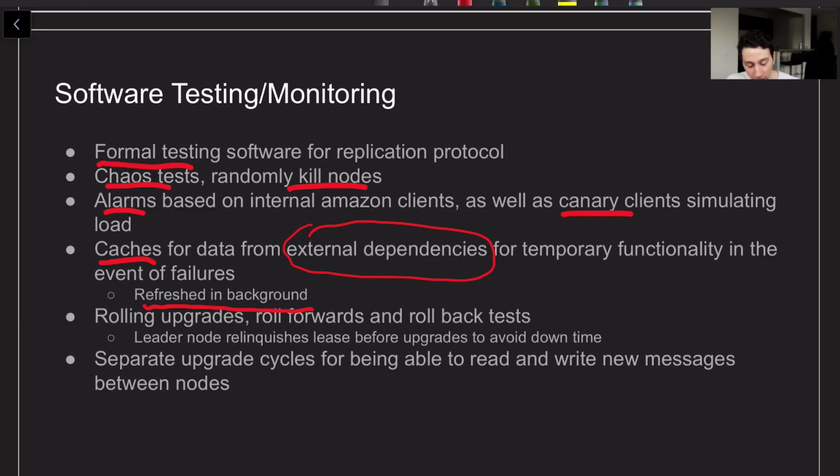They'll also do things like rolling upgrades, where they're going to roll forward and roll back their upgrades to ensure that you can do those safely in the event of bugs that they find. And when they do so, it would be bad if you sustain downtime because the leader node of every single partition replica is still holding its lease, because you can't elect a new leader until that lease expires. So the leader node will actually just give up its lease beforehand so that you can start a new leader election as fast as possible. And then finally, if they're ever publishing new messages in their replication protocol or throughout the system, they'll upgrade all the components to be able to read the new message first, and then they'll upgrade them to be able to write it after that.